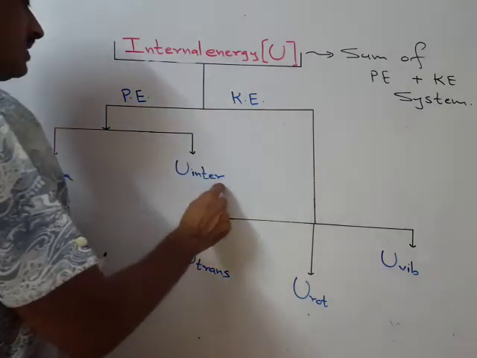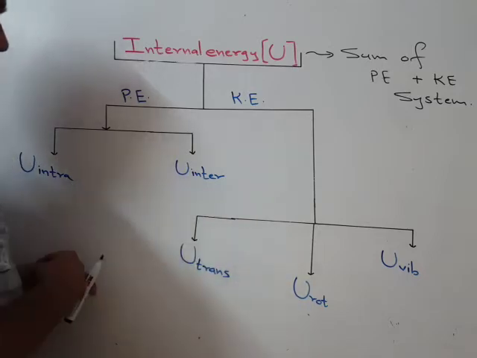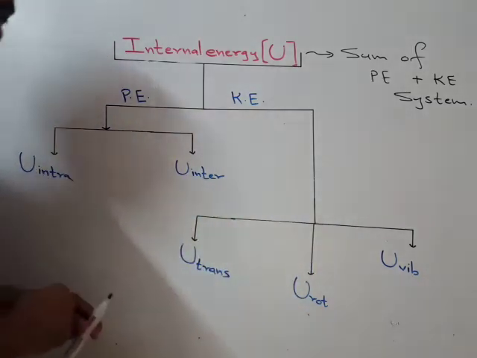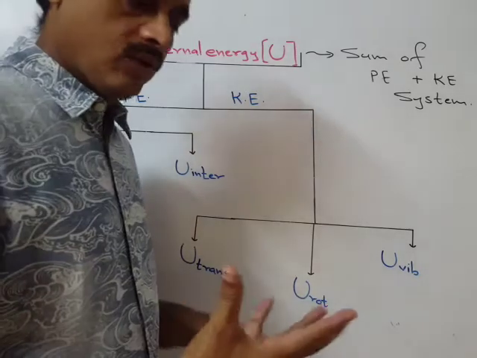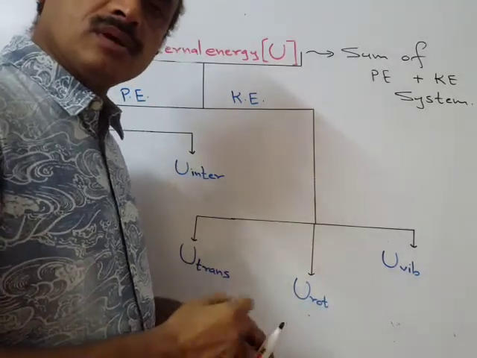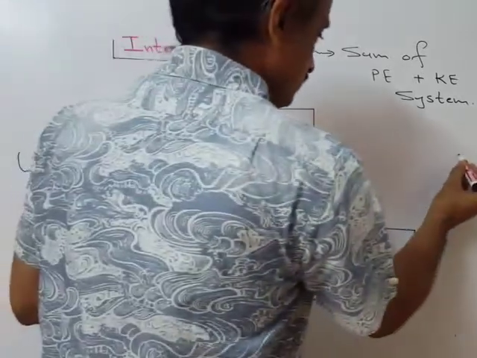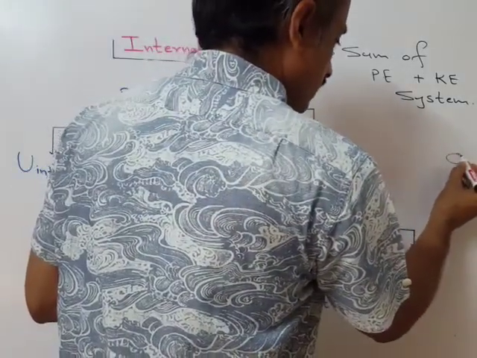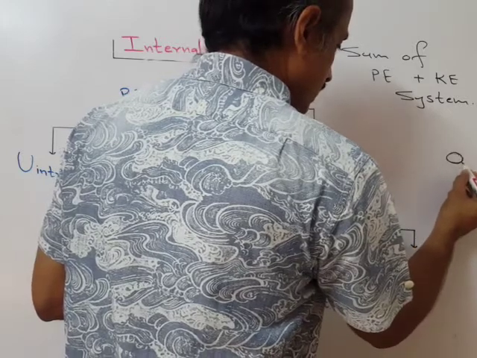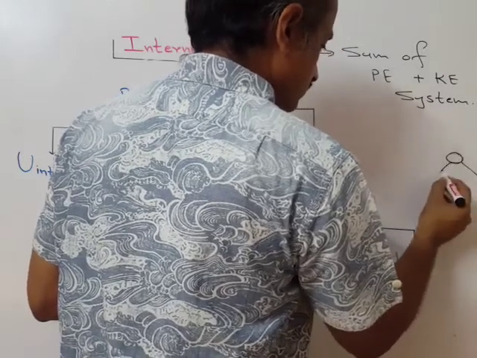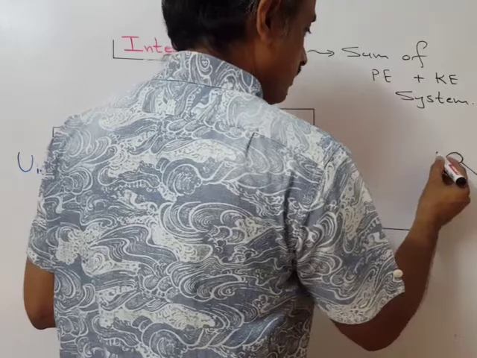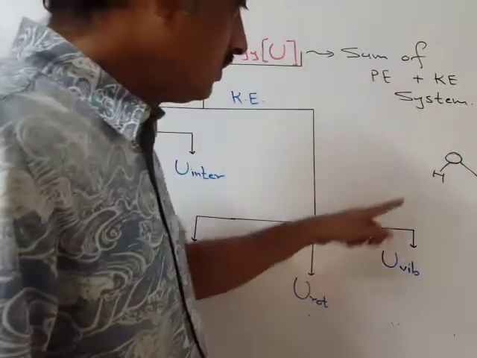And internal energy due to intermolecular forces means, suppose that we have water in liquid form. Now one atom of oxygen and 2 atoms of hydrogen form one molecule of water, H2O.